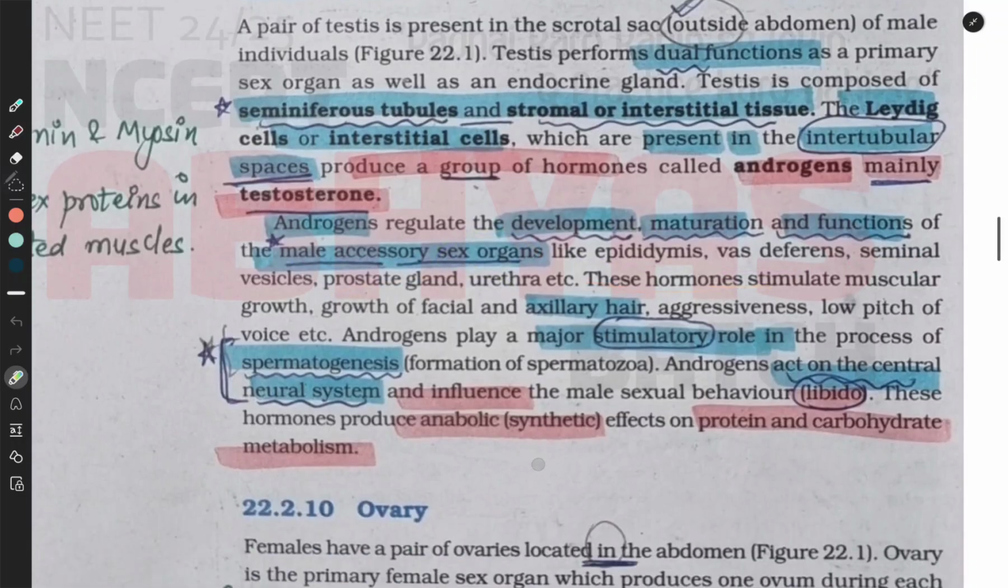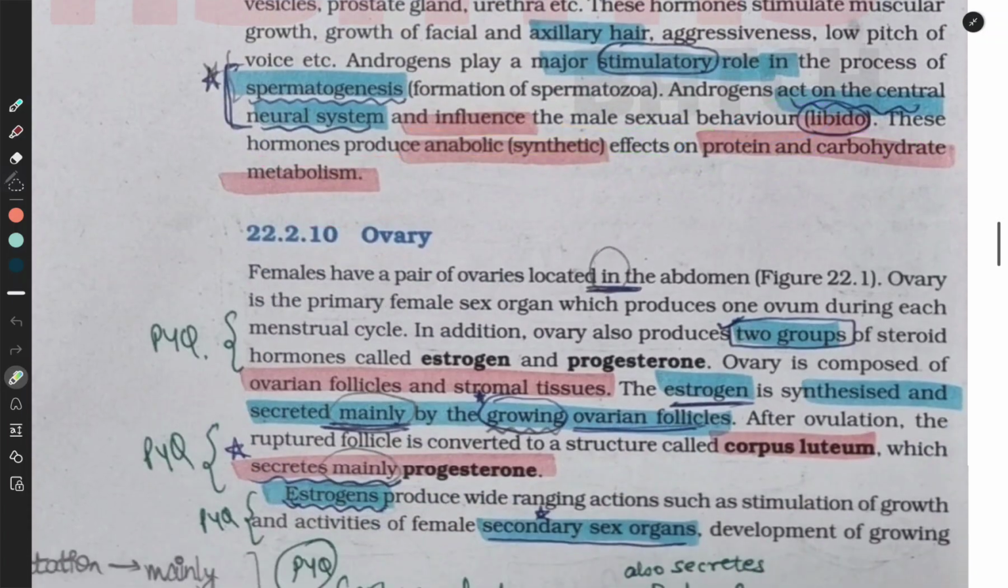These hormones stimulate muscular growth, growth of the facial and axillary hair, aggressiveness, and low pitch of the voice. Androgens play a major stimulating role in the process of spermatogenesis. Androgens act on the central nervous system and influence the male sexual behavior, libido. These hormones produce anabolic effects on the protein and carbohydrate metabolism.